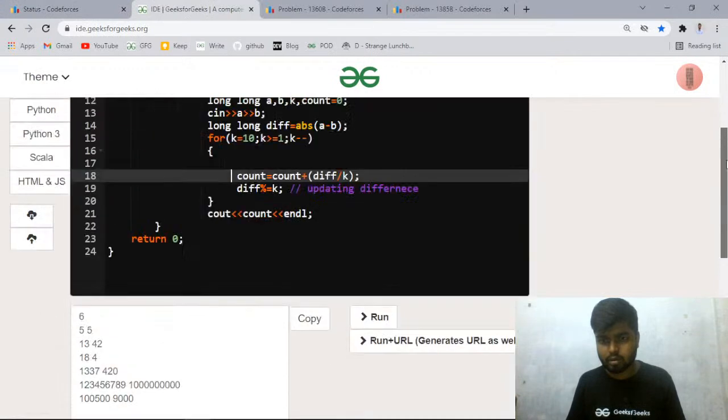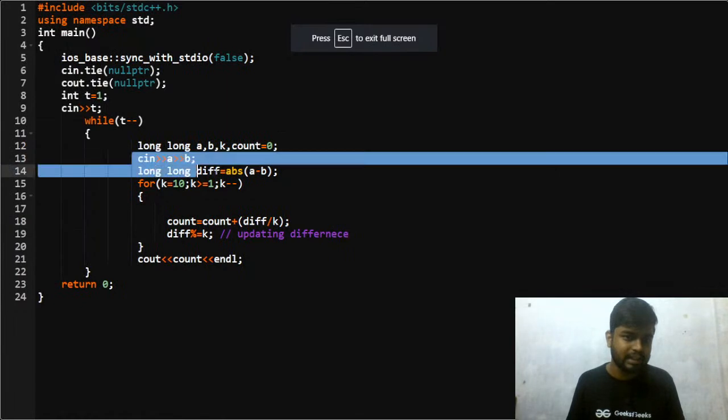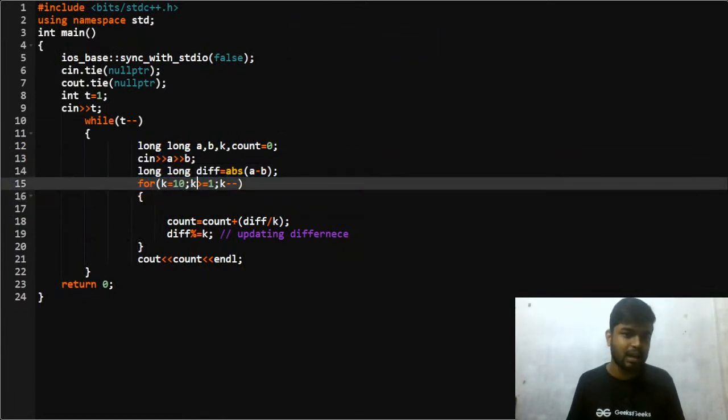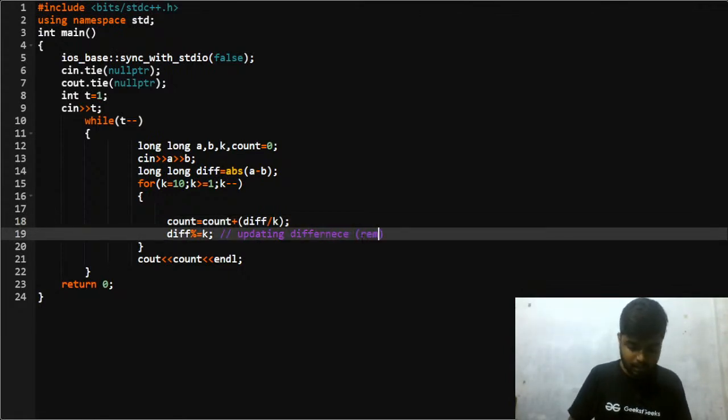Let me just open the code part once again. Yeah, this is the code. So you take A and B as input, then you take the difference, and then K is equal to 10, K is greater than or equal to 1, K minus minus. You count the number of times you will be dividing by K. That is the number of moves this particular K value gives, and then you update your difference by taking the mod, that is the remainder part that is left every time you divide it by K. That will be difference modulus K, and then in the end you print the count of the moves that you have taken. If this much part is clear, then please write clear.